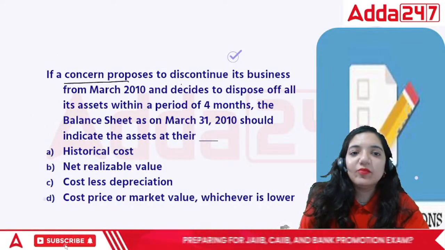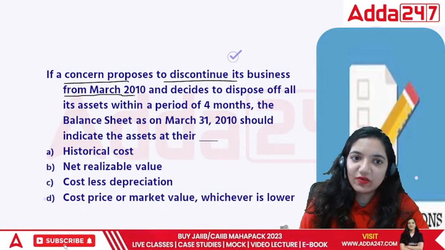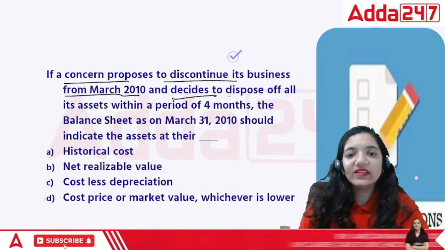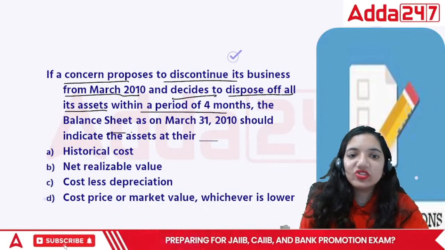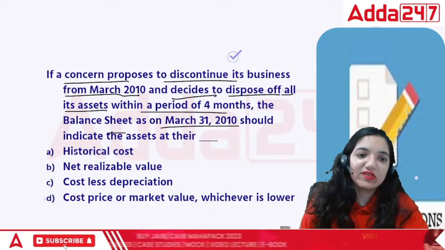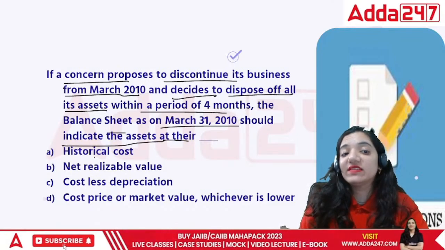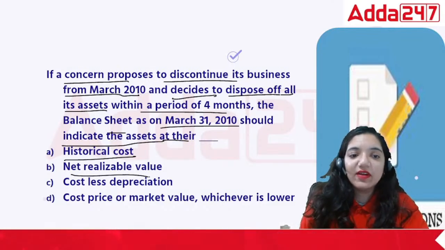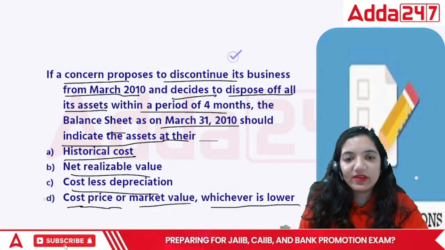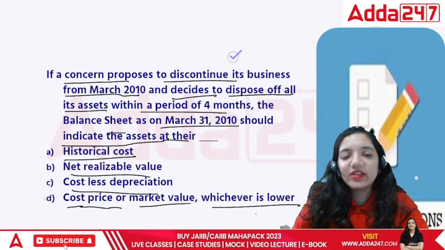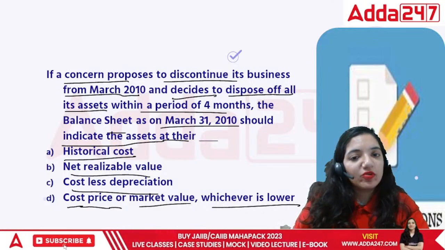If a concern proposes to discontinue its business from March 2010 and decides to dispose of all its assets within a period of 4 months, the balance sheet as on 31st of March 2010 should indicate the assets at their historical value, realizable value, cost less depreciation, or cost price or market price, whichever is lower. See, when you are discontinuing your business now, that means you are putting an end to the business.